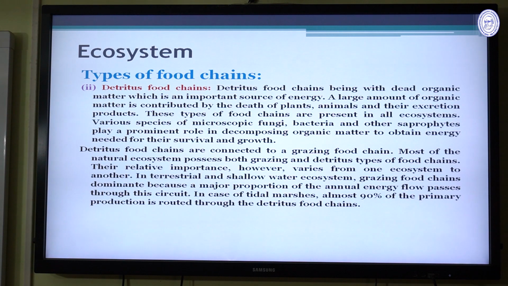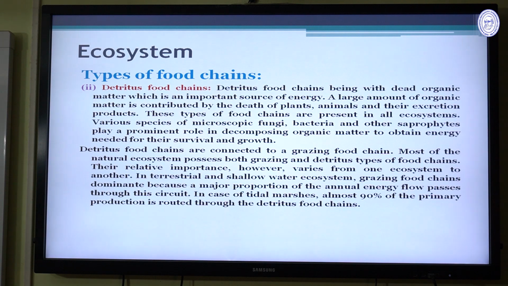Then the detritus food chain. Detritus food chain is an important type of the food chain in our ecosystem because in this type of food chain the decomposers are the important part. They decompose all the living and the dead materials which are not needed in our environment.